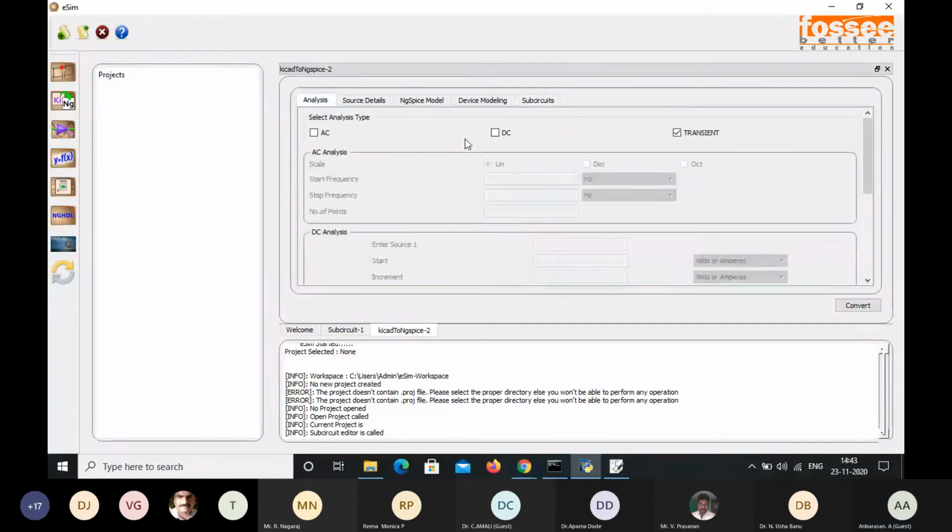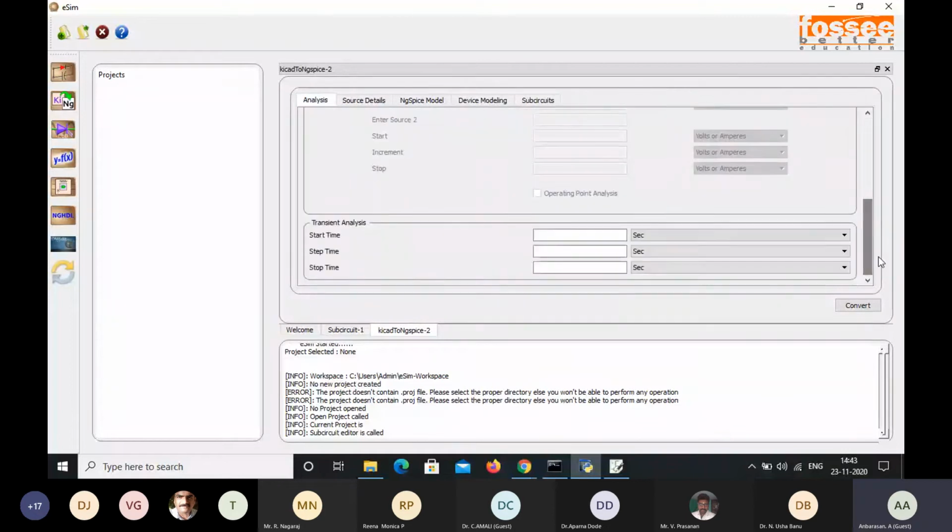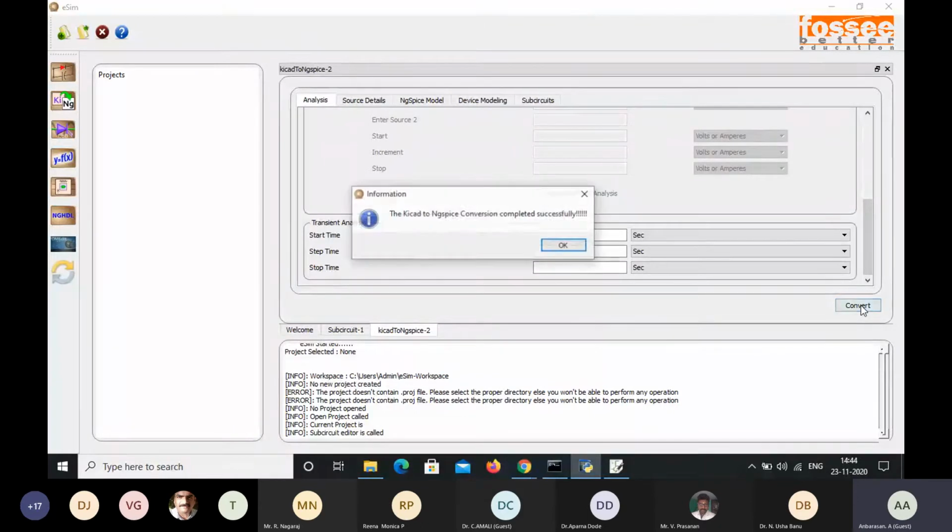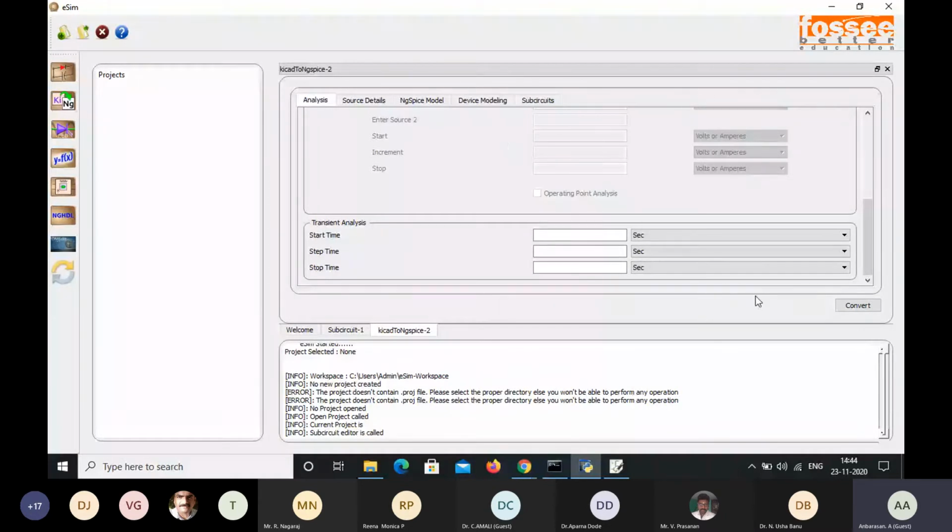Since I'm just going to design a subcircuit which is to be saved in the library, I'm going to convert directly. While designing the full adder circuit using the subcircuit, I will enter the values for source details, and there I'm going to include the subcircuits and all. Just now I converted this KiCad to ngSpice.